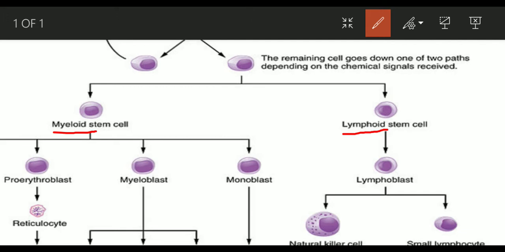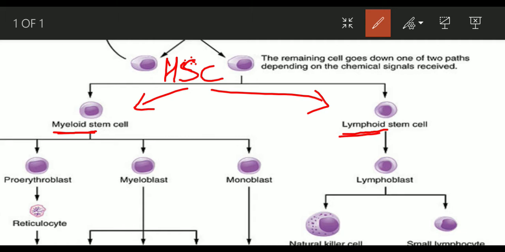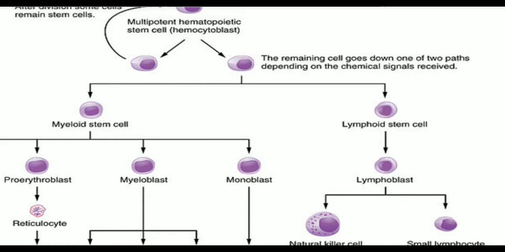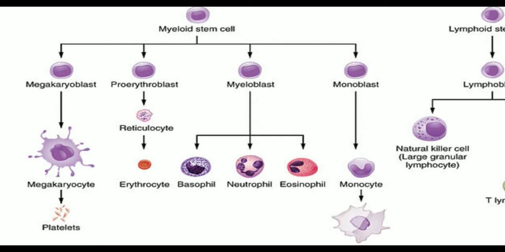The hematopoietic stem cell gives rise to a myeloid progenitor cell and a lymphoid progenitor cell. This myeloid progenitor and lymphoid progenitor in turn give rise to other kinds of cells. So let us first see the myeloid progenitor.